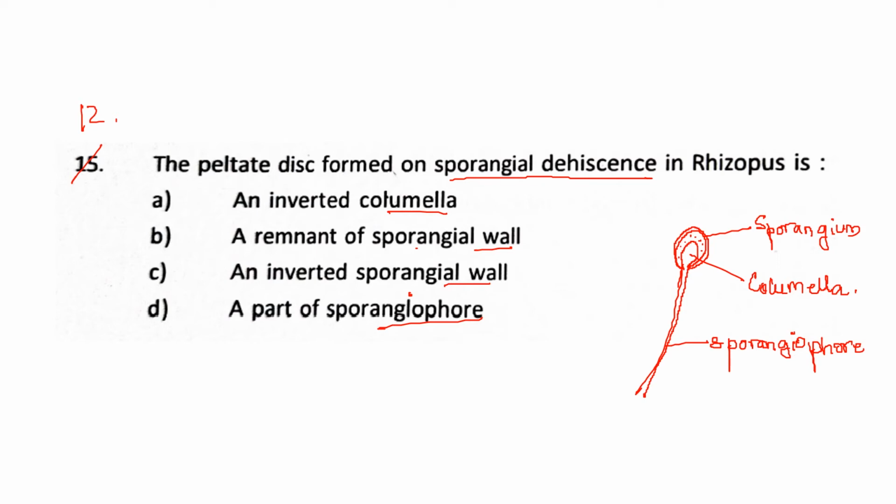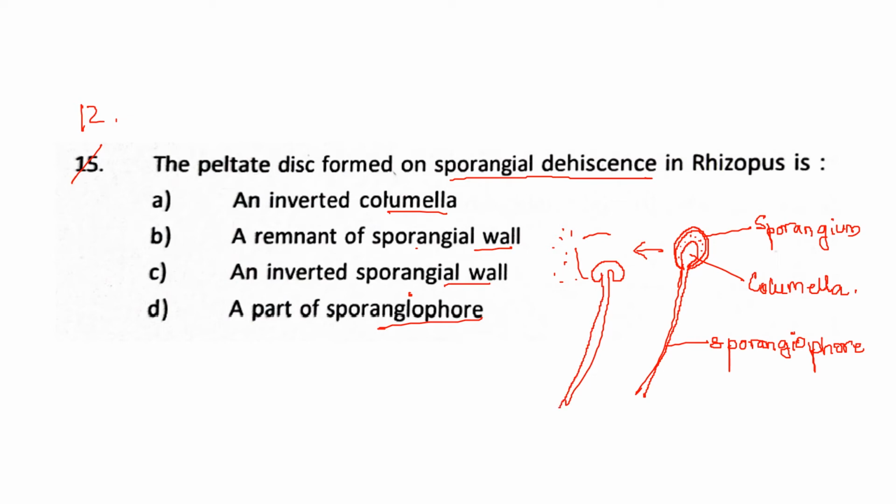they have said on sporangial dehiscence, that is when they burst off, when the spores mature, and the quantity of fluid increases in the sporangiophore and the columella, that will exert pressure on the sporangium, and then the columella will bulge more, and then there will be a crack, and all this will dehisce, and all the spores will be coming out. Like this is the crack and all the spores are out. Okay, but what happens in the end is that a structure like this gets formed.